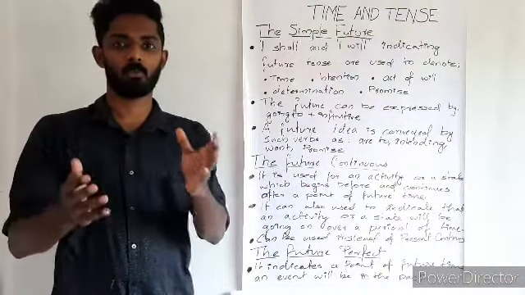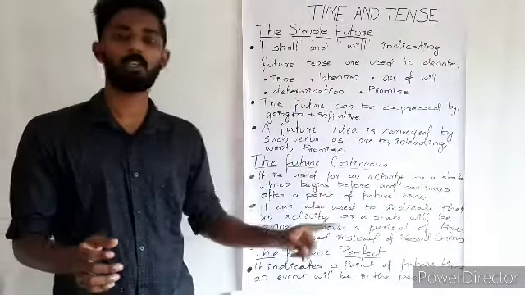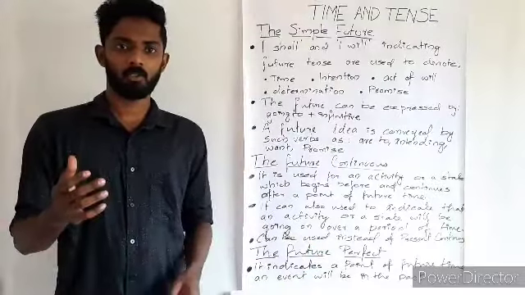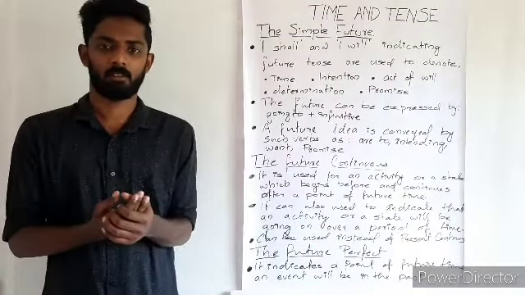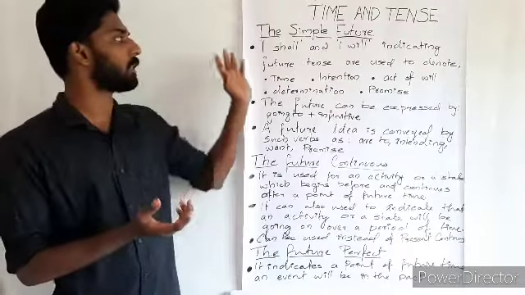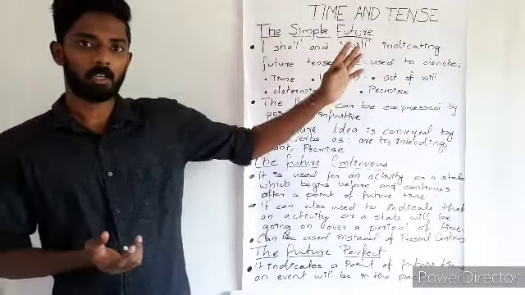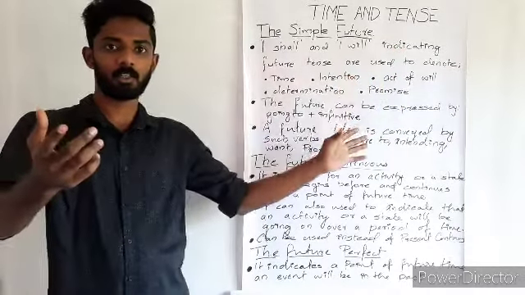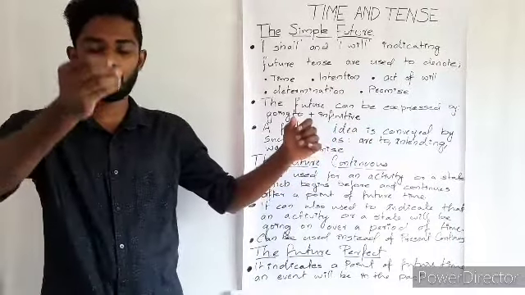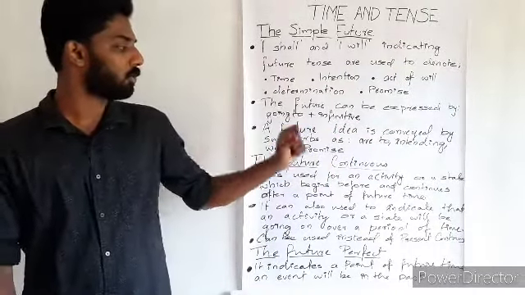So in order to know more about simple future and future continuous, the first example is: I will read a book tonight. I'll read a book tonight. It's an example for a simple future tense. Or else, the sun is going to rise at 5:30 in the morning. So here present continuous is used.